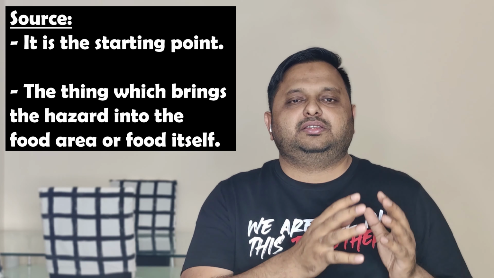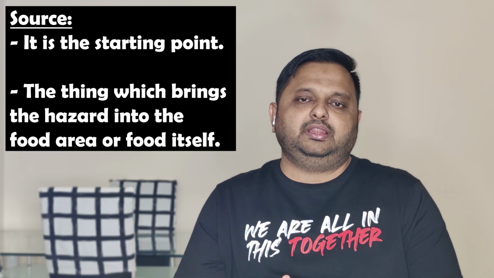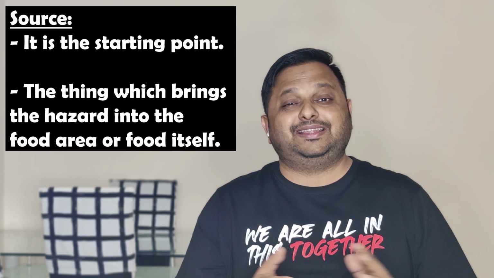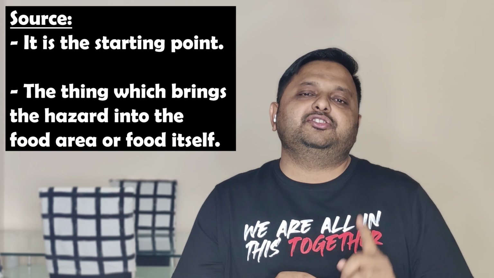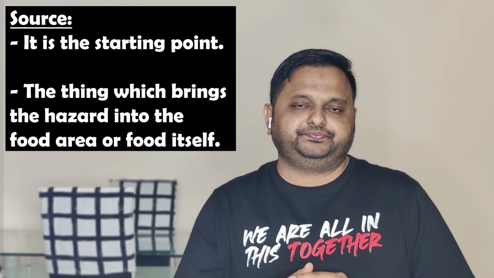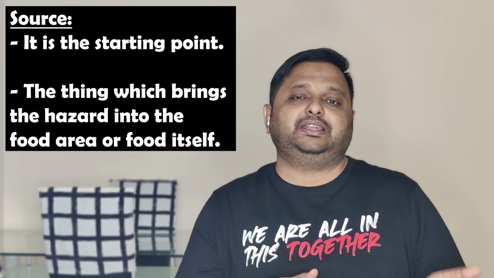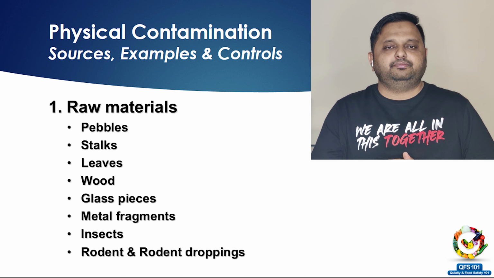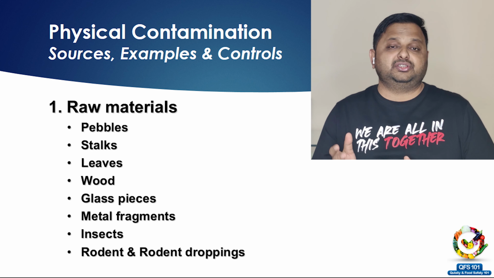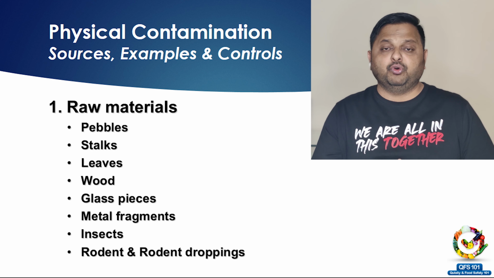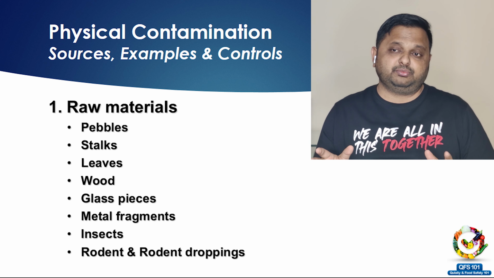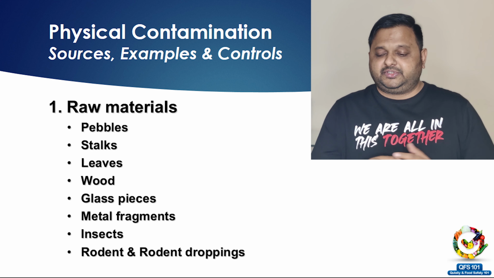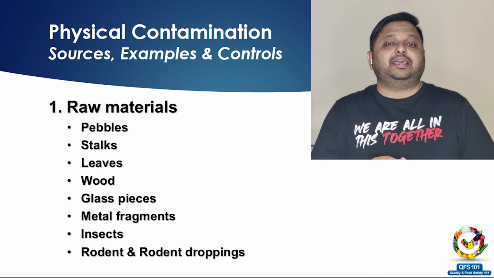For all the contaminations, we will talk about their sources first. A source is something which brings the contamination into the food area. Let's suppose a room is closed and doesn't have any contamination. Anything which brings contamination into that room is a source, or you can say it's the entry point of the contamination. In regards to physical contamination, the sources are on your screen, and you can have a look at these. They are pebbles, stalks, leaves, wood, glass pieces, which is one of the most dangerous contaminations because glass is sometimes transparent, metal fragments, insects, and even rodents.